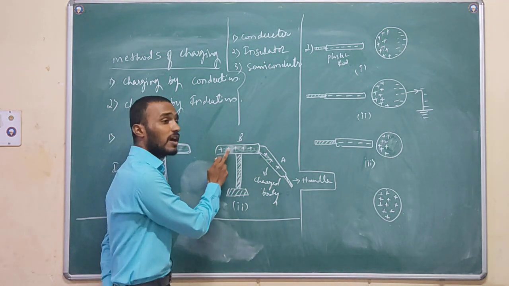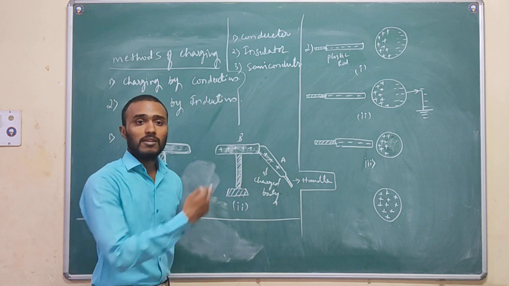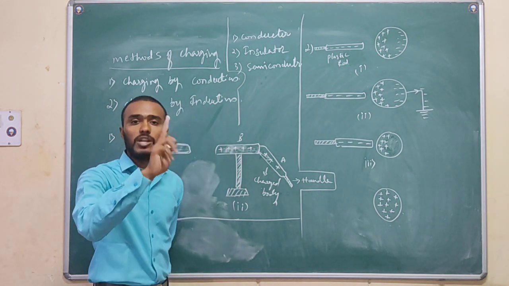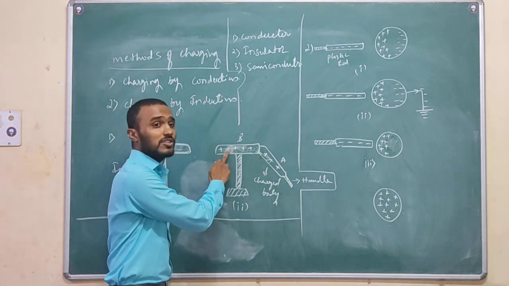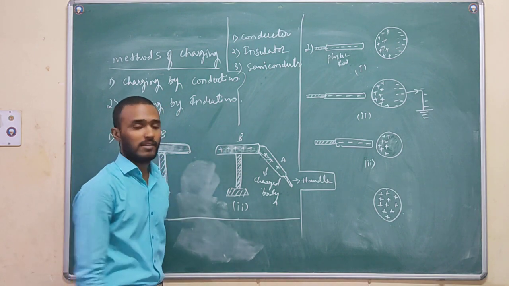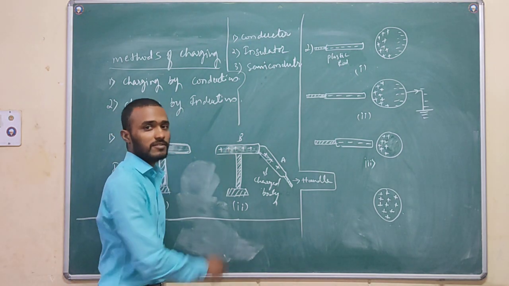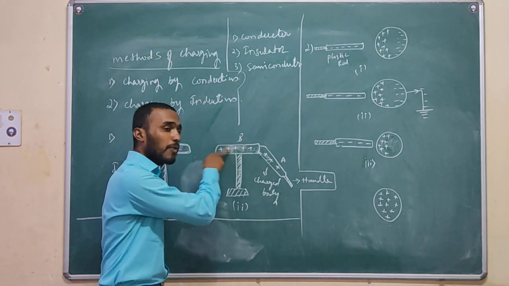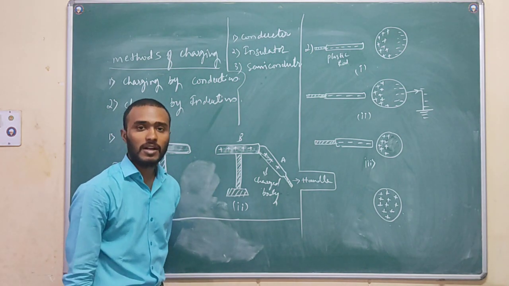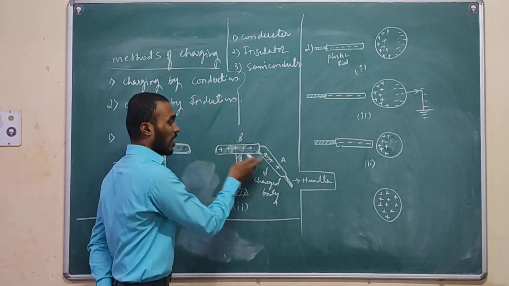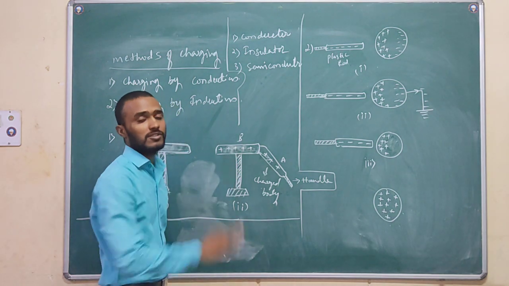So how is this body appearing? This body is appearing as only positively charged. Here there is a deficiency of what? Negative charges. Excess of what? Positive charges. Right? So this uncharged body becomes charged.